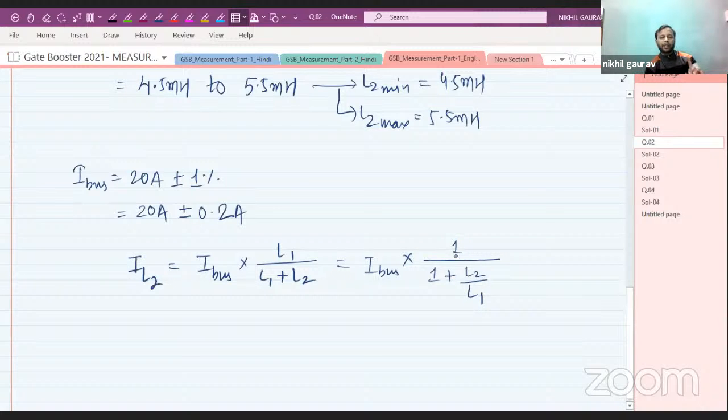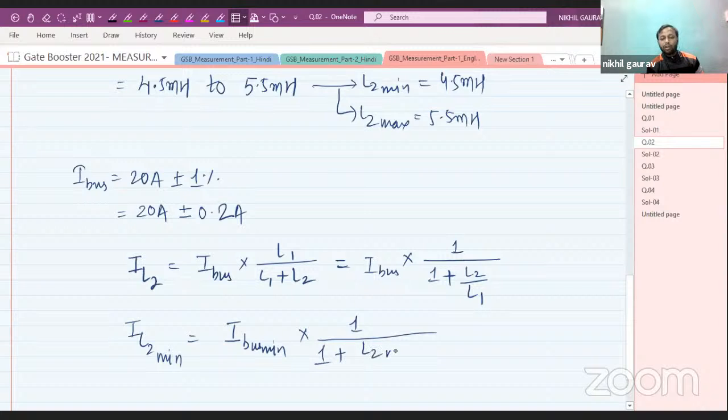Guys, please respond. Can I write it this way or not? Yes, I can write it. So IL2 minimum: when we are supposed to get the minimum value, I bus will be minimum, into 1 upon 1 plus L2 maximum divided by L1 minimum.